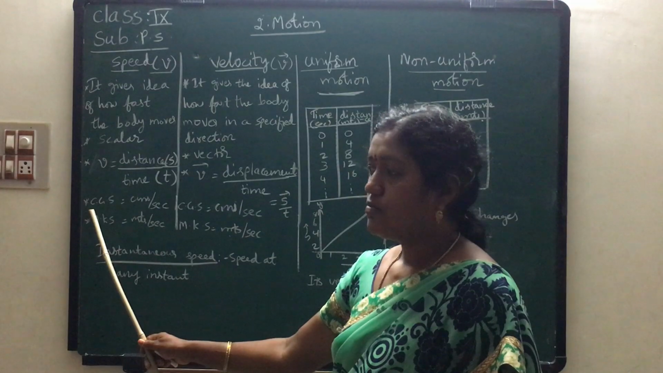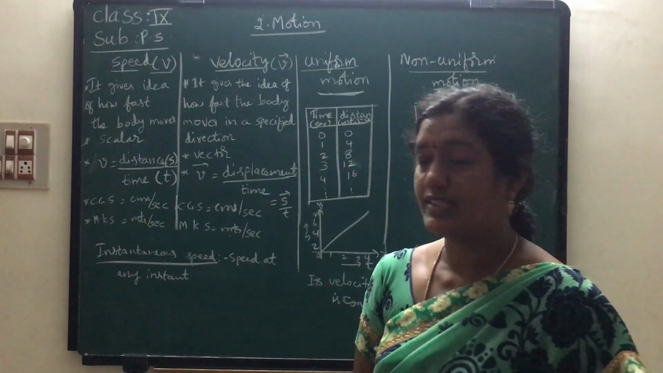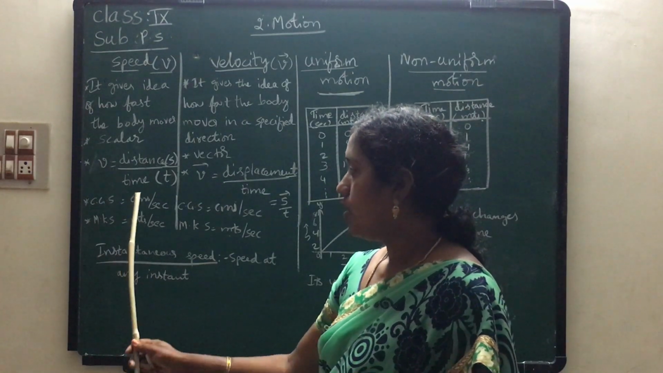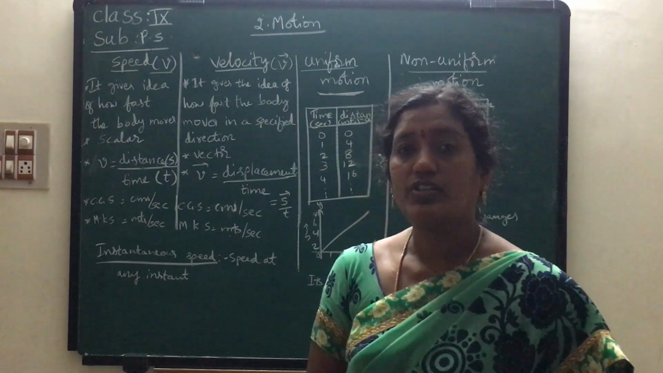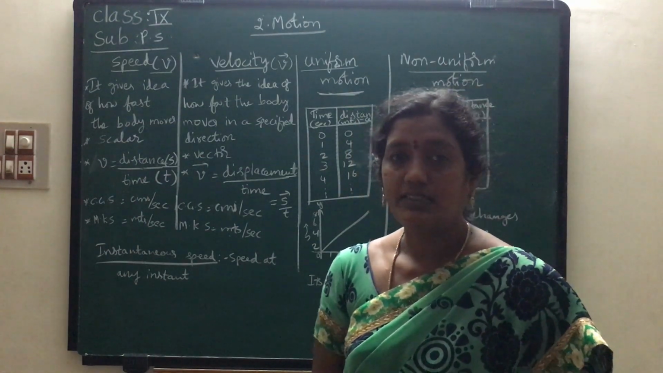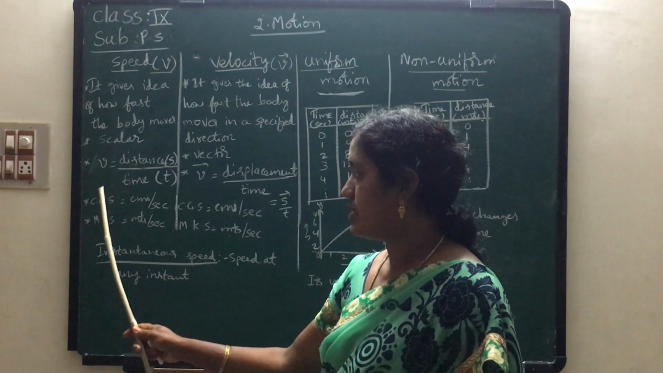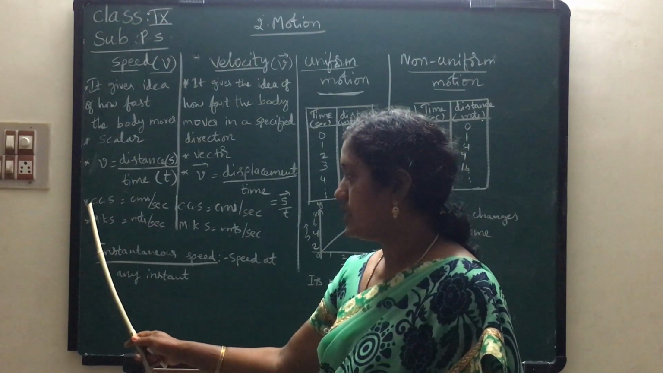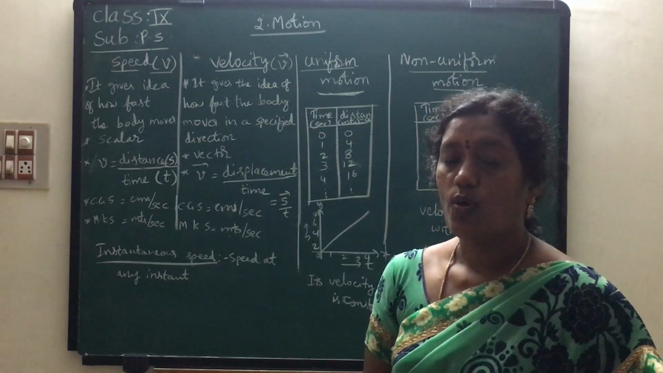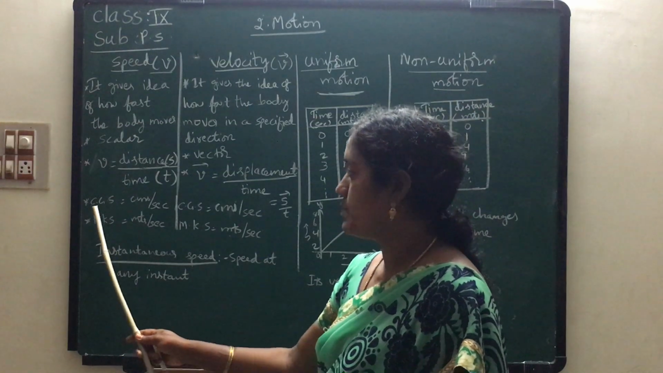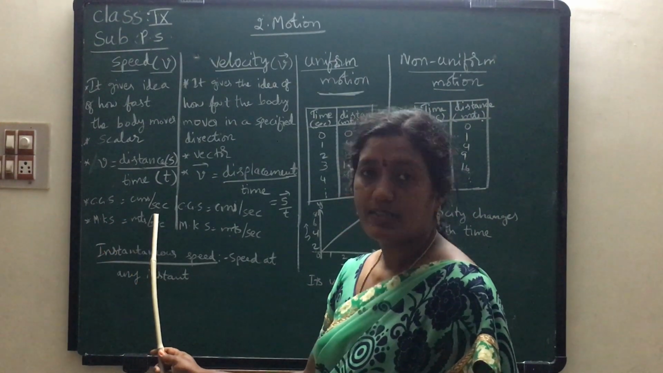Okay children, now we will go to the CGS unit. What is the CGS unit of speed? Already in the previous class, we discussed that distance is measured in centimeters in the CGS system, C for centimeters, and time is measured in seconds. So, what is the CGS unit of speed, children? The CGS unit of speed is centimeters by second, children.